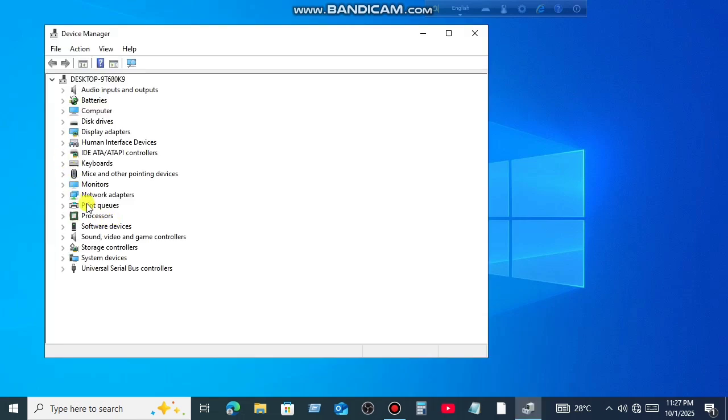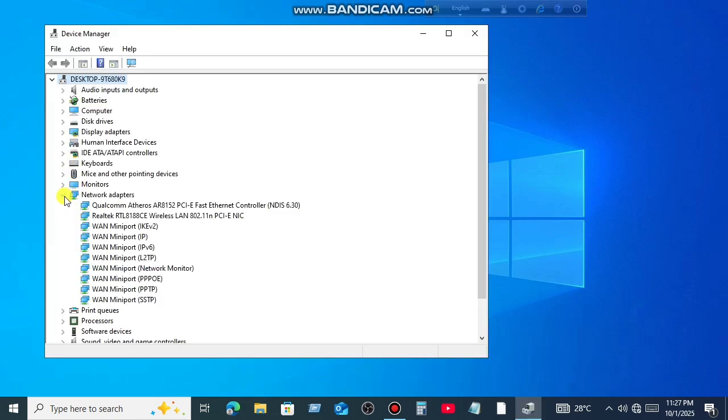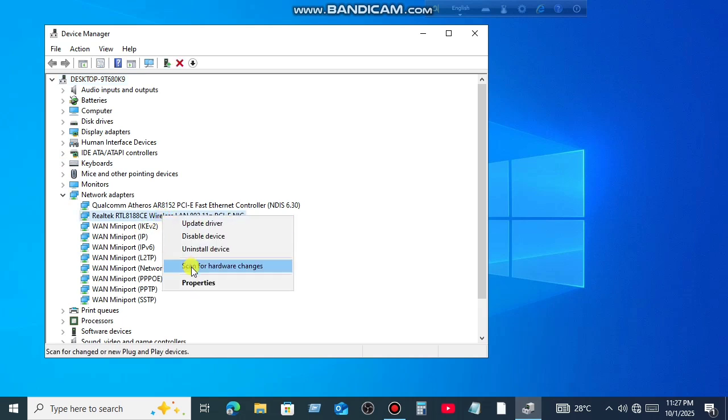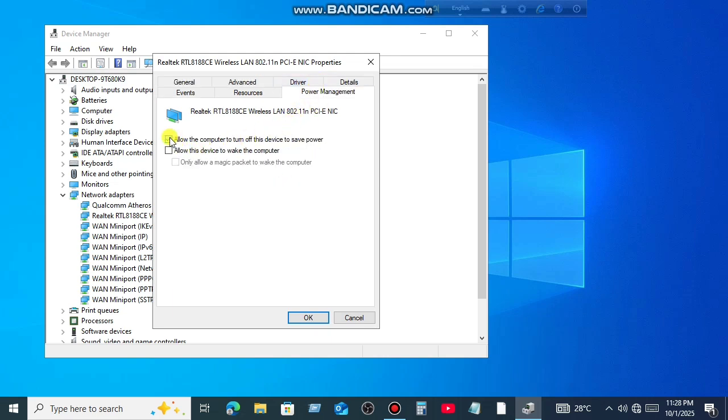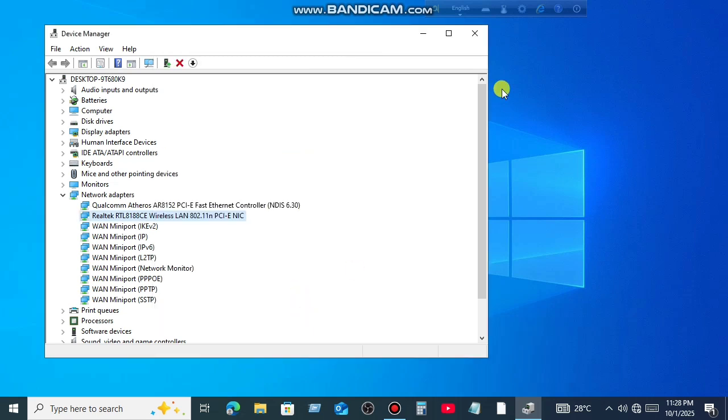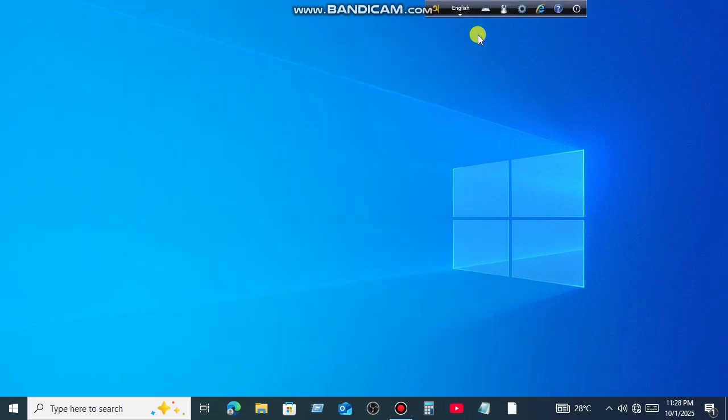and expand the network adapters list. Right-click on your wireless card. Go to Properties. Go to Power Management tab. Uncheck the Allow this computer to turn off this device to save power box. And then click OK. After that, check if the problem is solved or not.